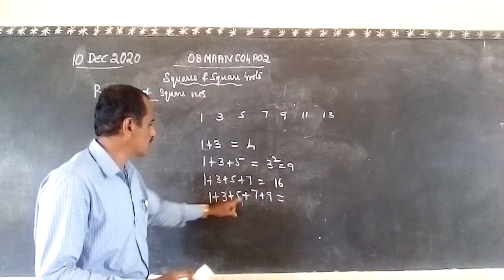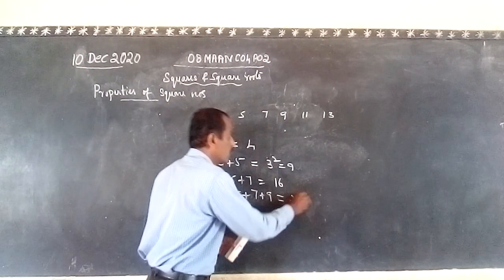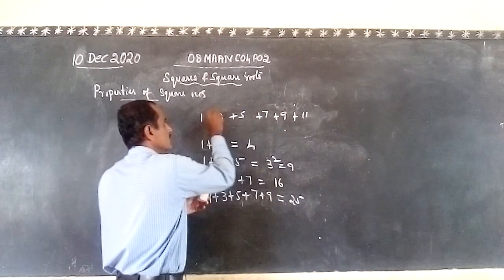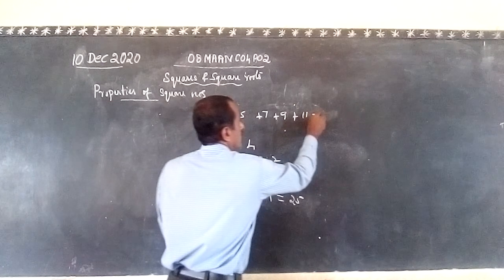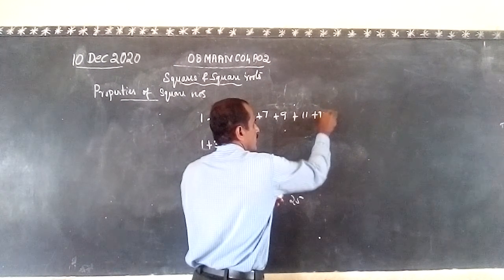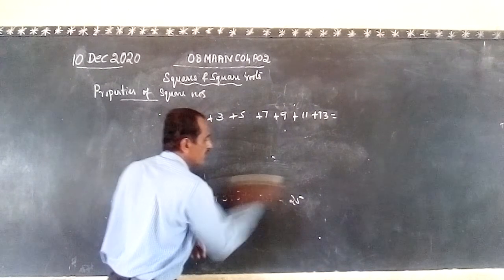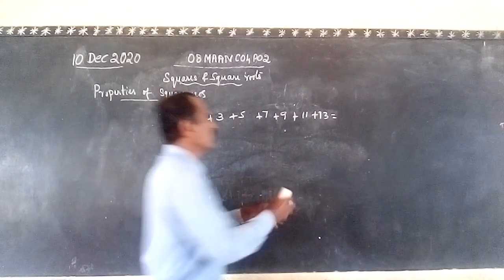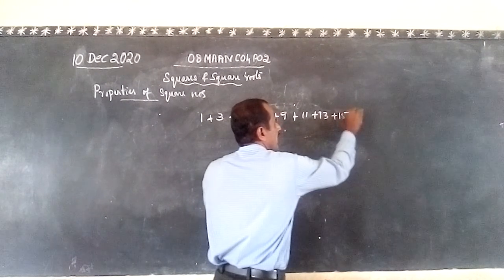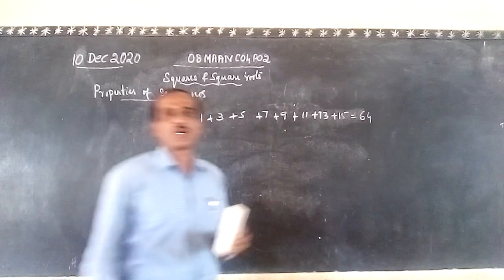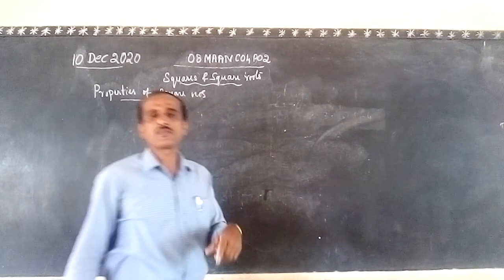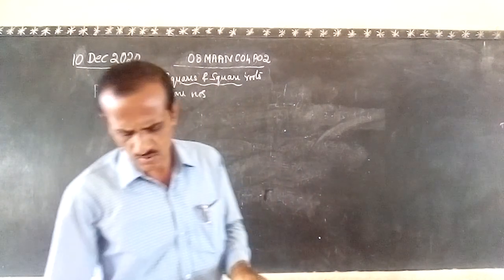So what about this? 1, 2, 3, 4, 5. 5 square, 25. See, up to here if you add like this, how much now? 1, 2, 3, 4, 5, 6 are there. 6 square is 36. See, next one, 13. What about the sum of this? Now there are 7 odd numbers. First 7 odd numbers, so 7 square is 49. If you add one more, the next odd number is 15. 8 are there. 8 square is 64. Like this. So the sum of the first n odd numbers is always equal to n square.